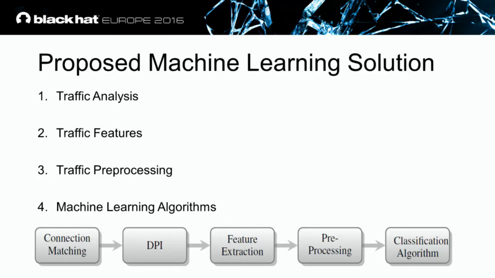Then each ongoing flow will go to feature extraction. Since we have a lot of different flows and a lot of different packets, we need to represent the packets. We need to create a structure that a machine learning process can understand. So after the feature extraction, we are creating pre-processing and classification algorithms that we are going to discuss now.